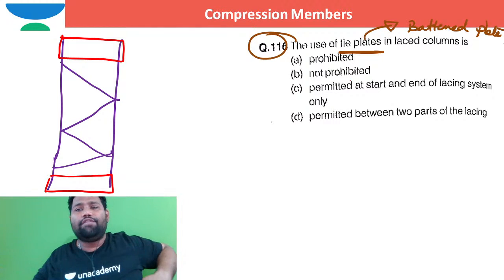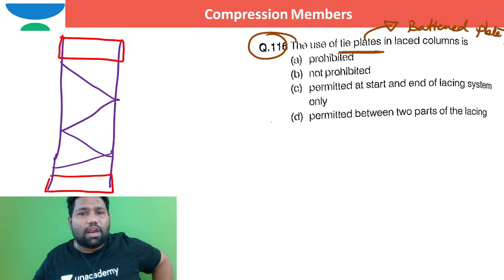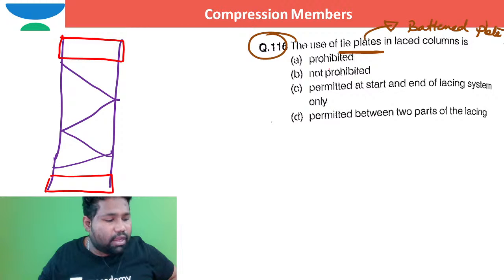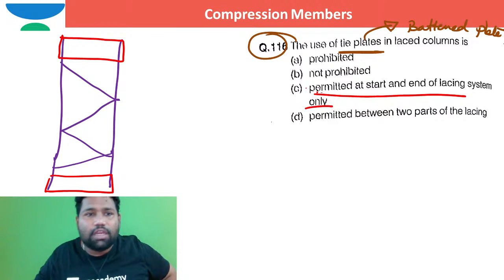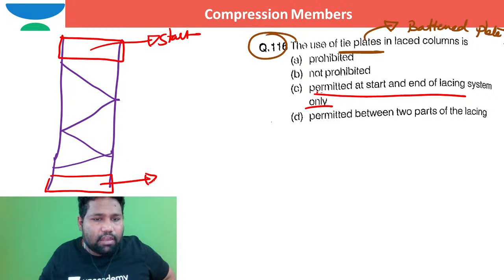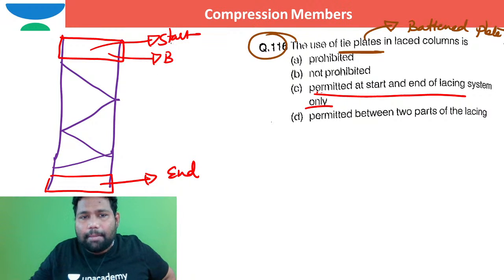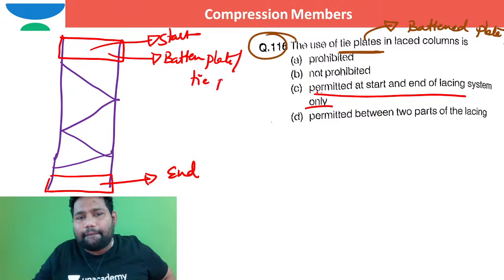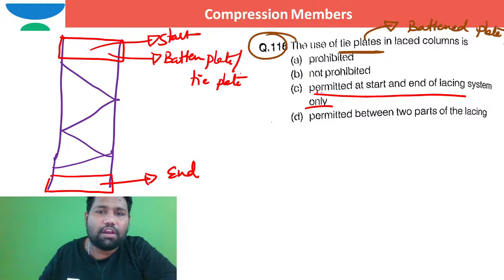Right. Is the use of tie plates in laced columns prohibited? It is not prohibited. So I can say it is permitted at the start and at the end of the lacing system only. So it is permitted at this start and this end of the column. So these are batten plates, I can say. Batten plates are tie plates. So batten plates and tie plates are provided at the start and at the end of the column. So I can say option C is the correct one.